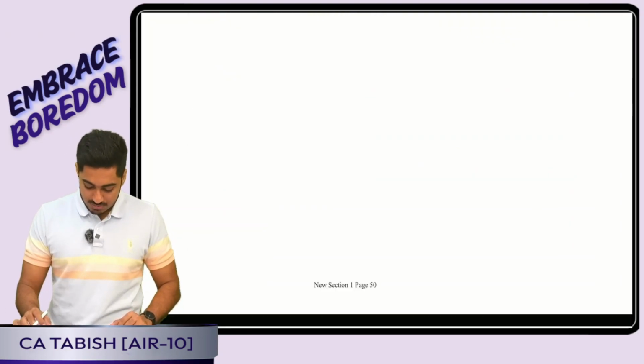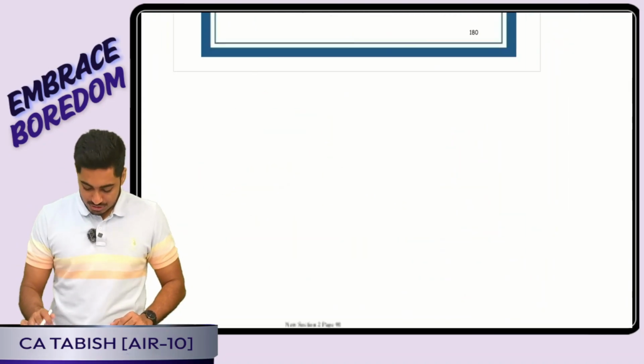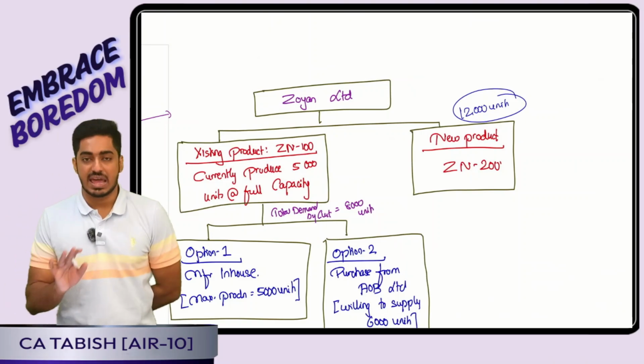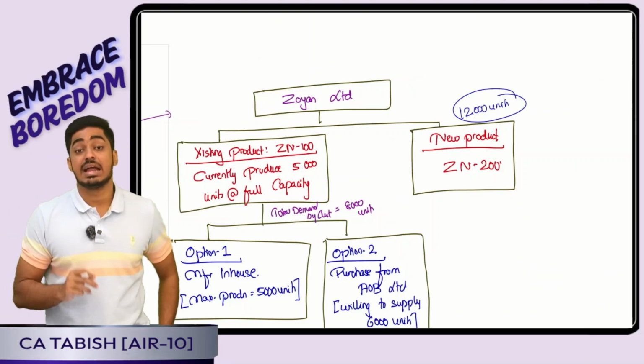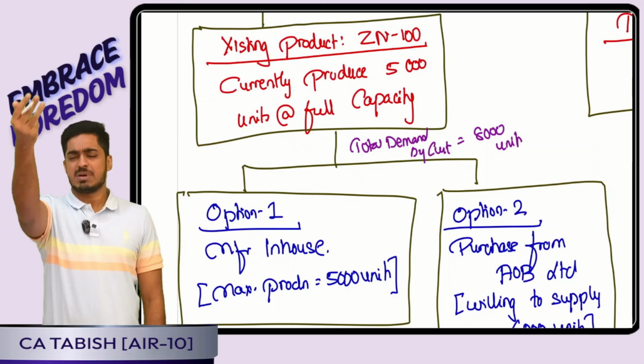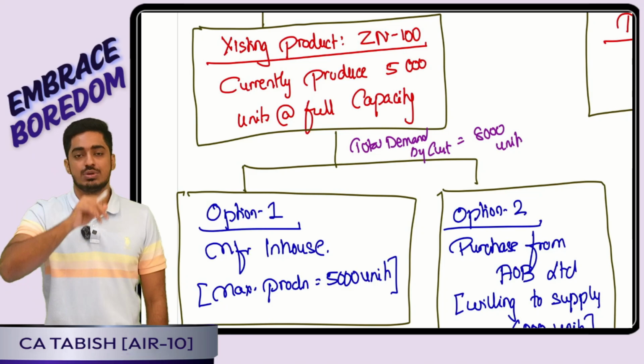This was question number 5. Then we had seen question number 6. So what is the crux of this question? In question number 6, Zoyan Limited is a company. Right now it is producing ZN100, a product. It was operating at full capacity, and by operating at full capacity it was in a position to produce 5,000 units only.